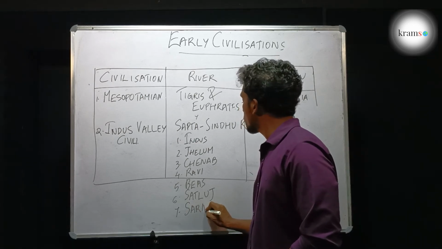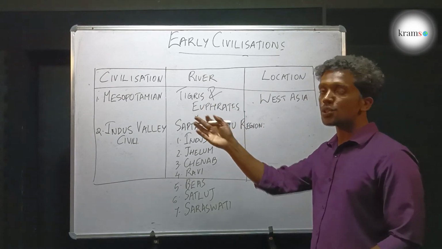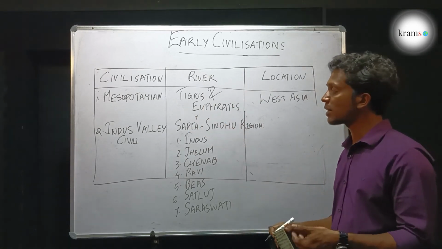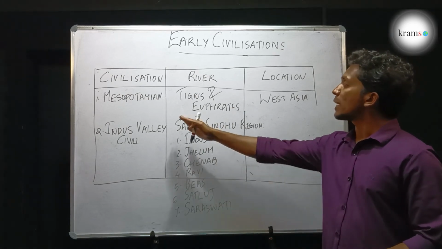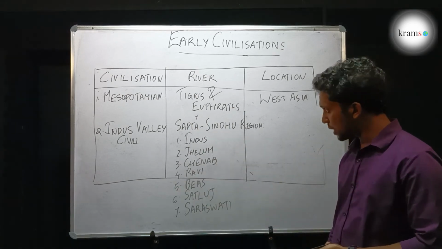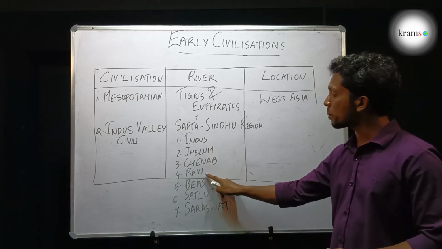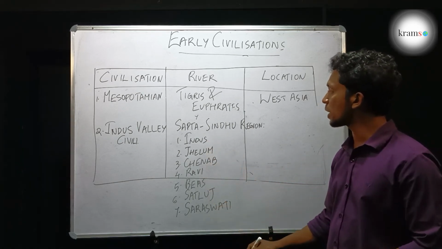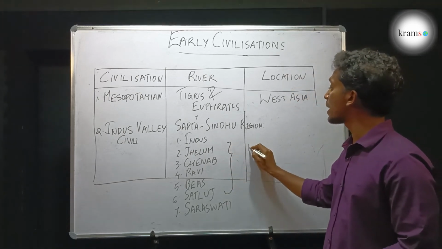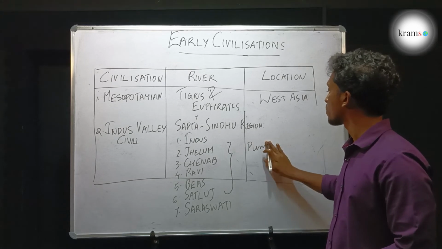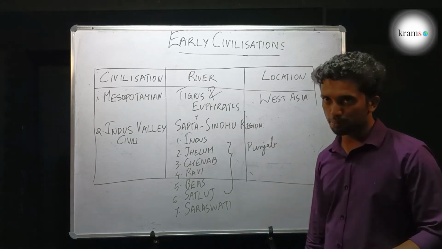Saraswati. We came to know that such a river existed from ancient written books like the Vedas. We came to know that there was such a river. So the Indus Valley civilization existed on the banks of these 7 rivers: Indus, Jhelum, Chenab, Ravi, Bes, Satluj and Saraswati. Out of which these 5 rivers are flowing through the land of 5 rivers, or Punjab. The word Punjab means land of 5 rivers.